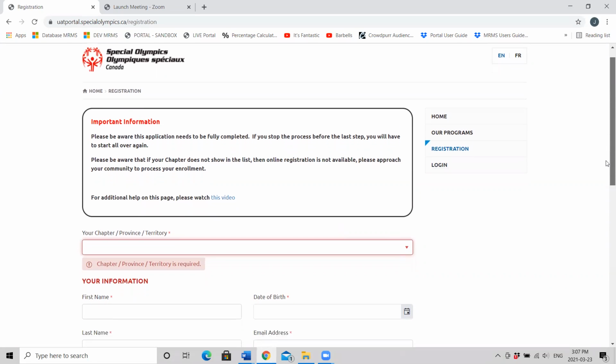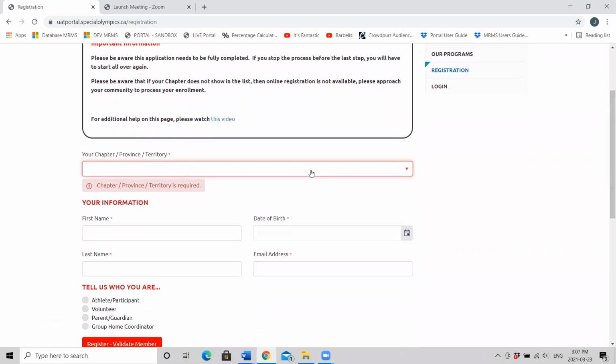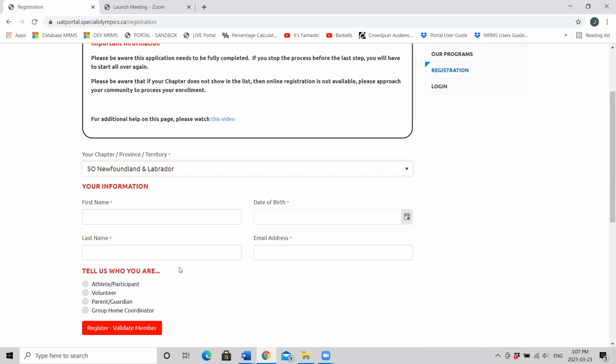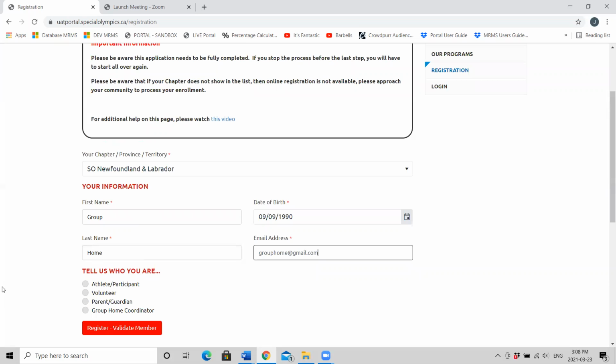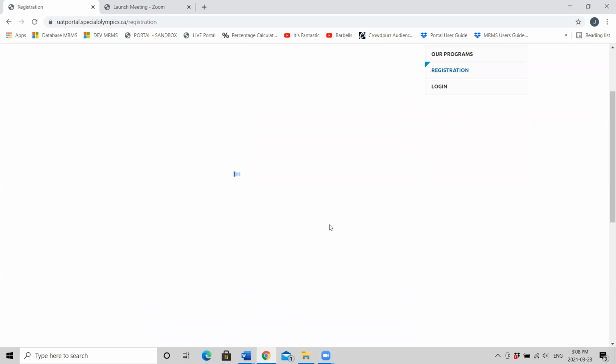This is our registration page: chapter, province, territory, Special Olympics Newfoundland Labrador. Your first name, your last name, your date of birth, and your email address. Tell us who you are, group home coordinator. Then click the red button, register, validate member.